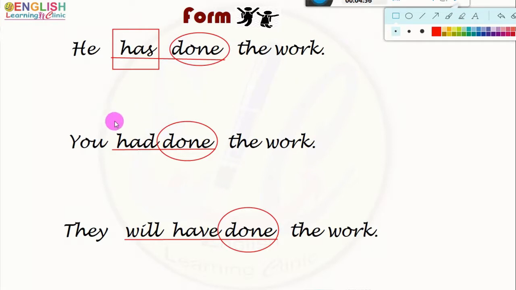Here, the past form of the verb have, that is had. It indicates the past time and it indicates the perfect status of the action. And so, these two combinedly make the past perfect form of the verb. This is the future form of the verb have.